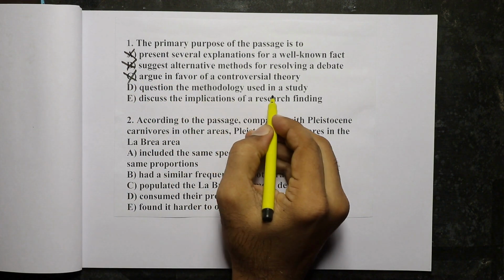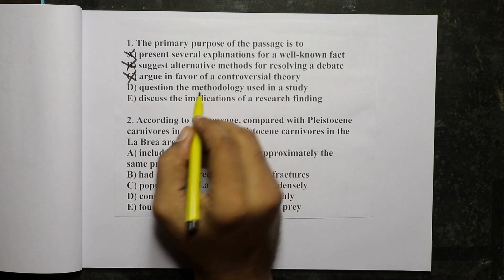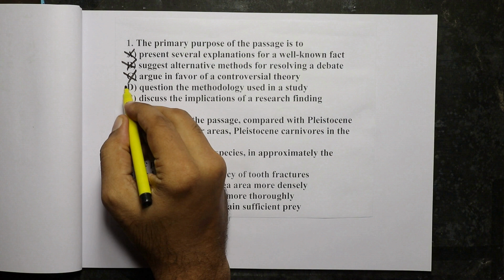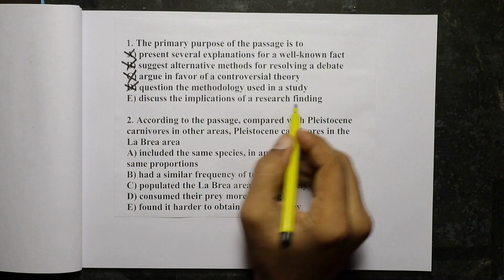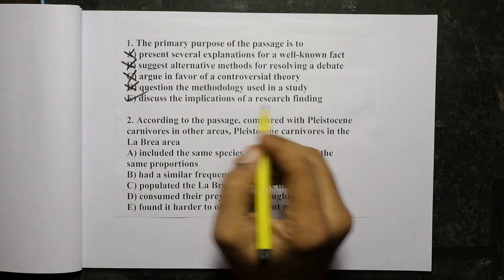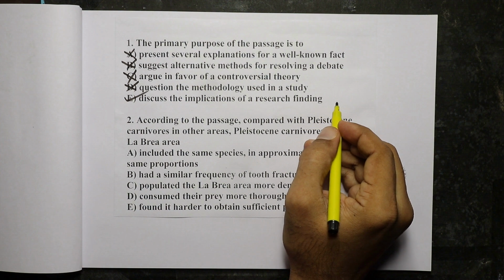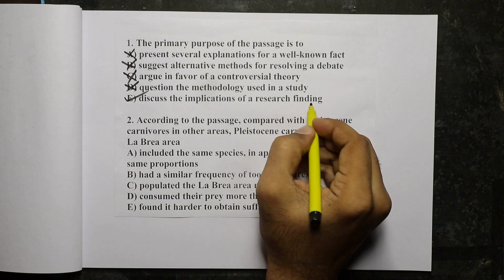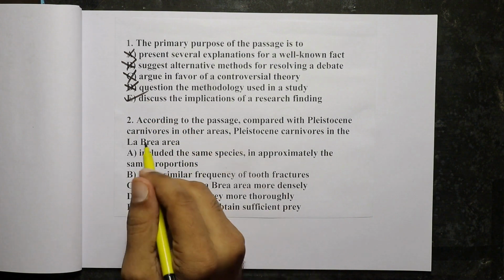Question the methodology used in a study. No, the scientist does not question the methodology. So, D is wrong. Discuss the implications of a research finding. Yes, that is the right answer. The research finding is that there is a high tooth breakage frequency. And because of this research finding, what are the implications? Hence, E is the right answer.